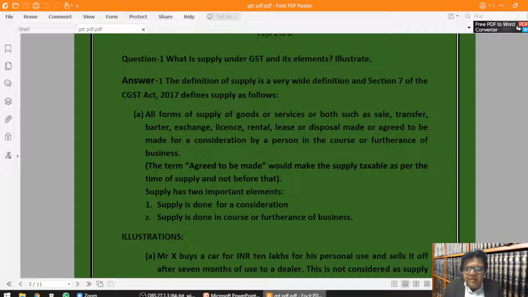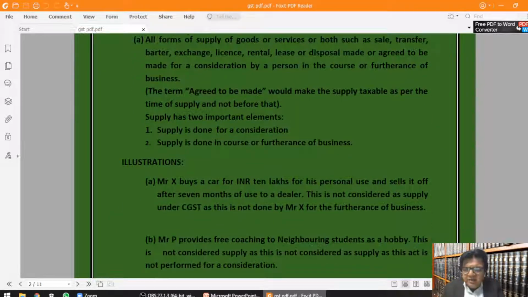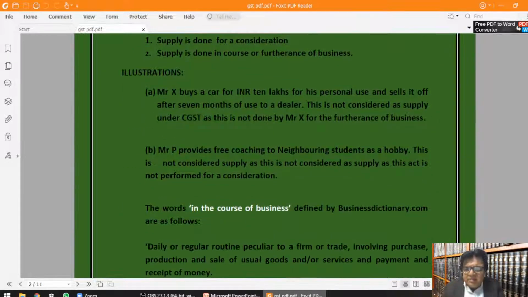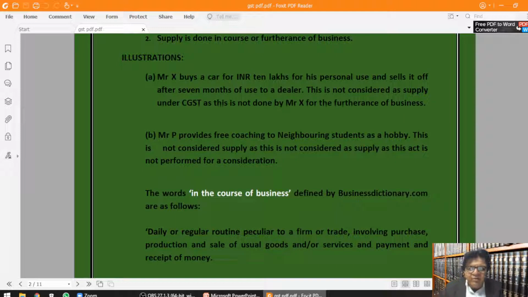First, supply is done for a consideration. Second, supply is done in course or furtherance of business. Illustrations. Mr. X buys a car for 10 lakh rupees for his personal use and sells it off after 7 months of use to a dealer. This is not considered as supply under CGST as this is not done by Mr. X for the furtherance of business.